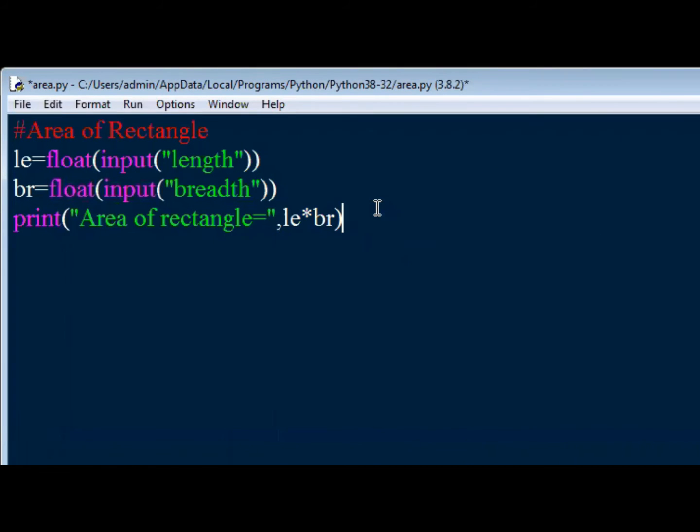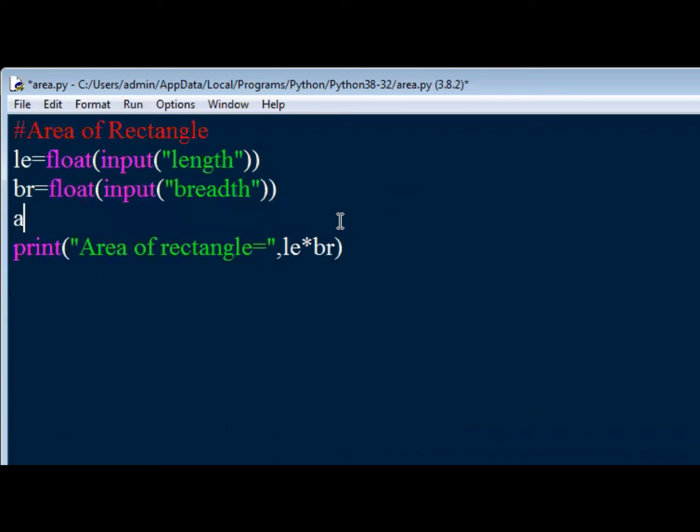In the same area of rectangle code, let us say I'll continue. If the area is larger than 2000, if it is more than 2000, we can say it is a bigger plot or smaller plot. We'll decide whether it is a bigger plot or smaller plot. For this, we are going to use this calculation again, so it is better to save it in a variable.